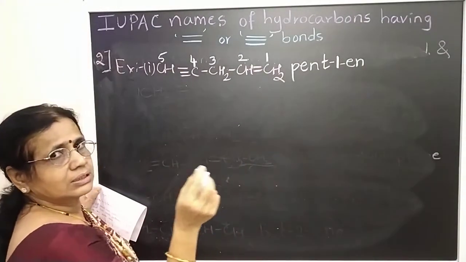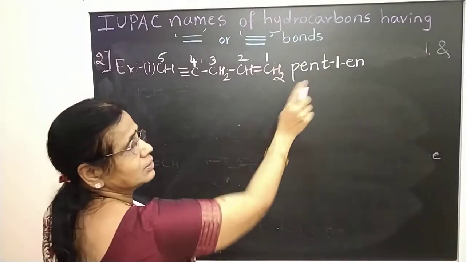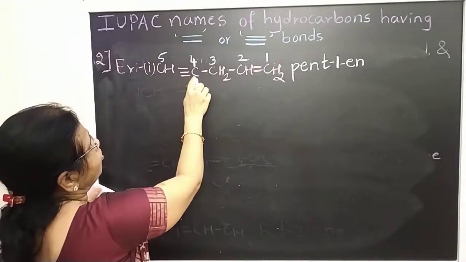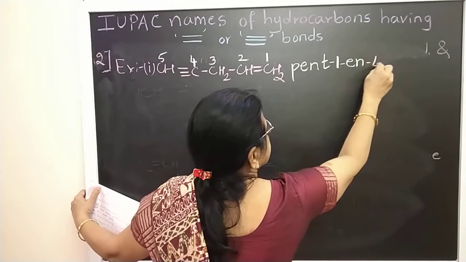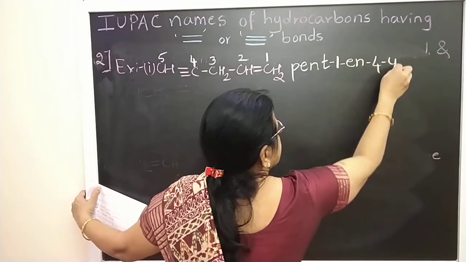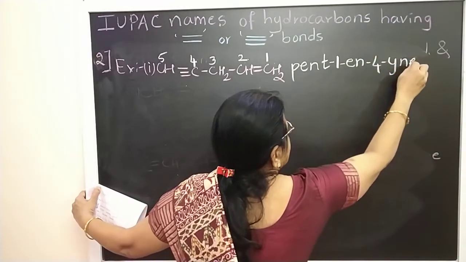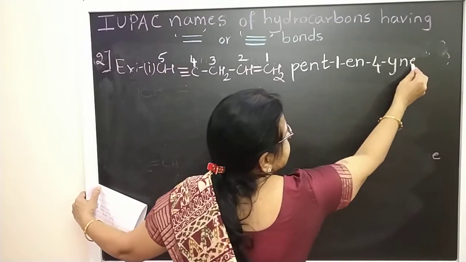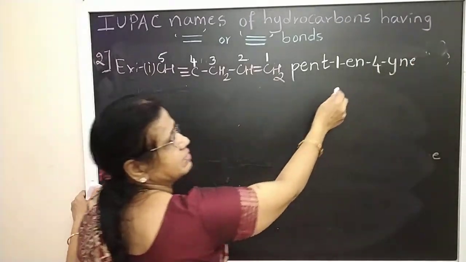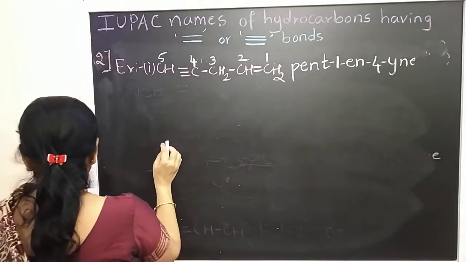Whatever comes last, the E should be written for that; the middle one is not written. So E 4. The fourth position contains I. Now I am writing Y and E here. Here I have not written E and E. Pent-1-ene-4-yne.